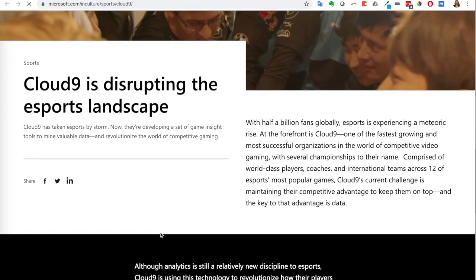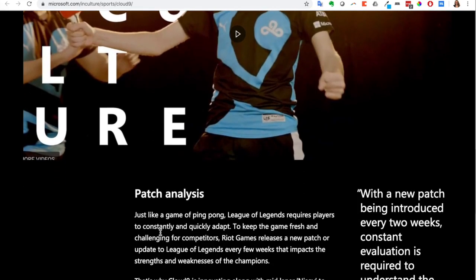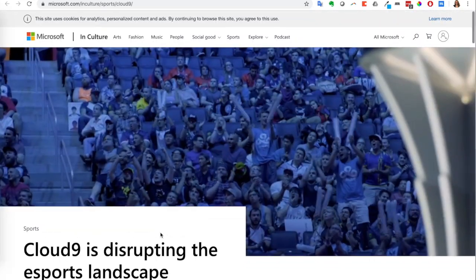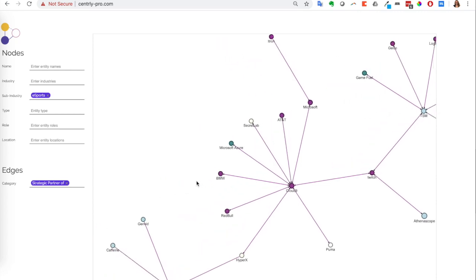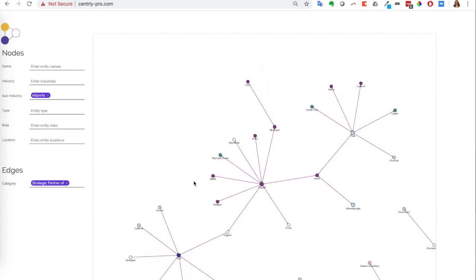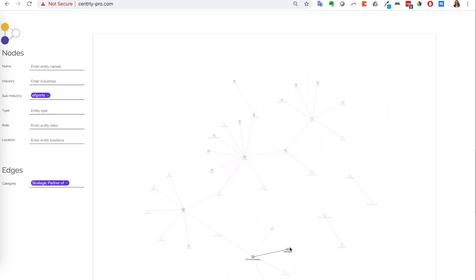I can go through the link and learn a little bit more about when that happened and take some insights back to the startup about how they potentially would need to change their strategy.